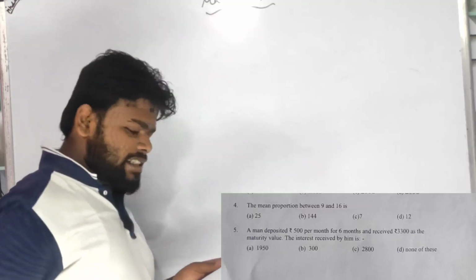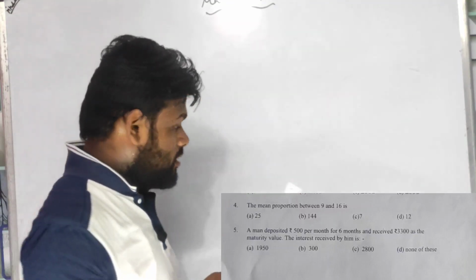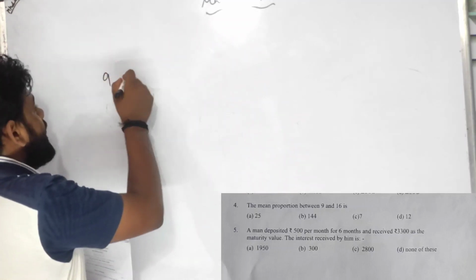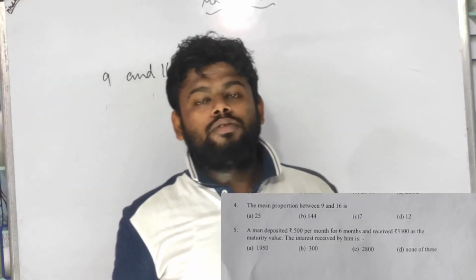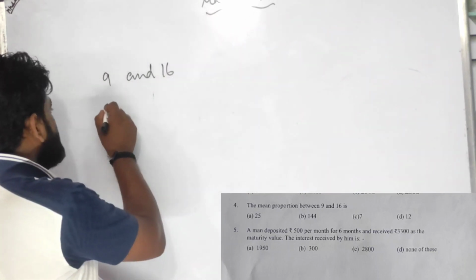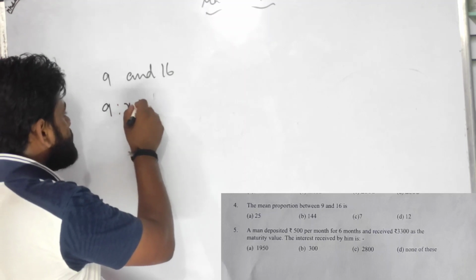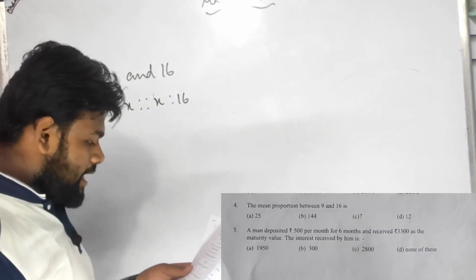Number 4 is very easy. It asks for the mean proportion of 9 and 16. You have been reading this since 6th grade. So see, can I write it in this way? Mean proportion: 9 is to x, as x is to 16. Am I right, children?